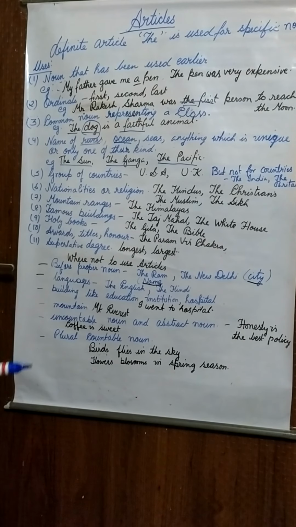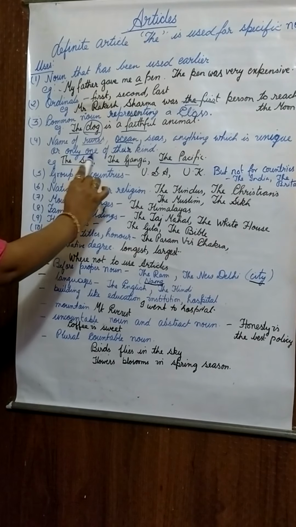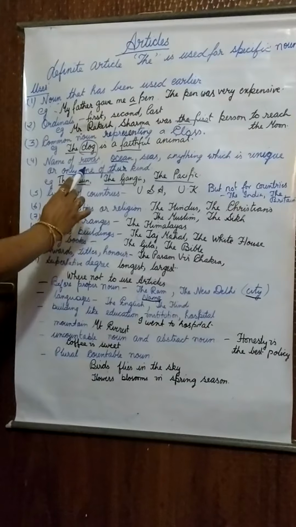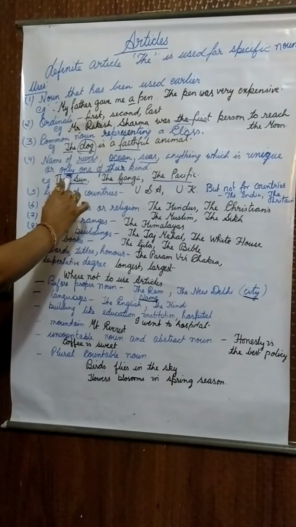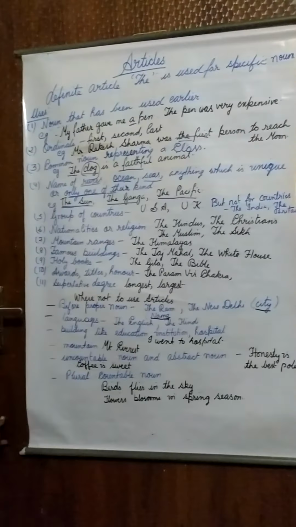We have only one sun, so this is something which is only one of its kind. We will use the article the before that.